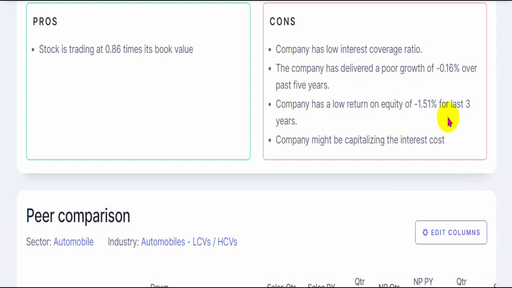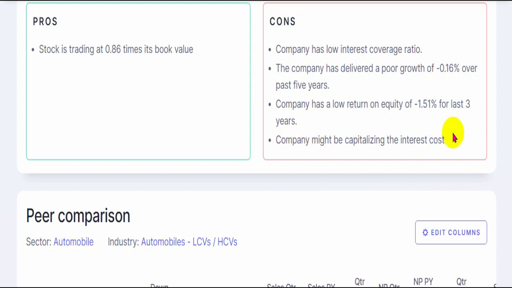ROE over the last 3 years has turned negative, meaning on average it has made losses in the last 3 years, and therefore it has in fact given negative returns on shareholders' money. The company might be capitalizing the interest cost, that is, they may be hiding the interest cost so that the losses don't go up, and therefore they are moving those interest costs into the cost of the assets itself.